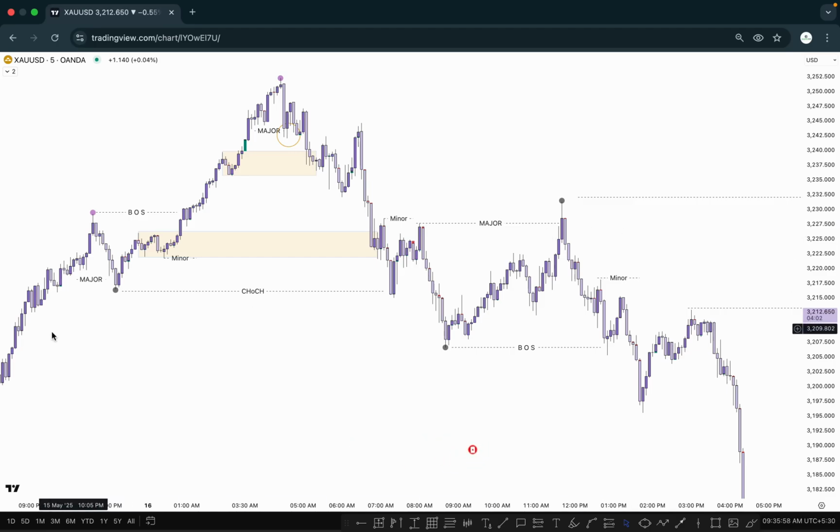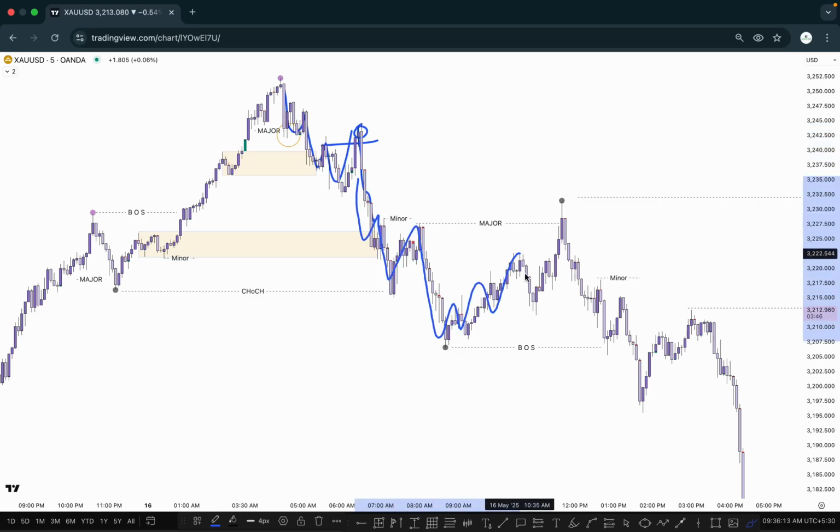And this one is our major structure, and if you look for the minor structure, look at this one. This first pullback here taken out, and we can also anticipate the price push downside, and same thing applicable in a counter trend. As you know that market momentum is bearish, and we are anticipating that price can go higher. It means the price taken out this one. So if market taken out the internal inducement right here, we can mark as a minor inducement as well as here, because this one is a minor structure right here. So if market create like this one, we can anticipate short term buy.